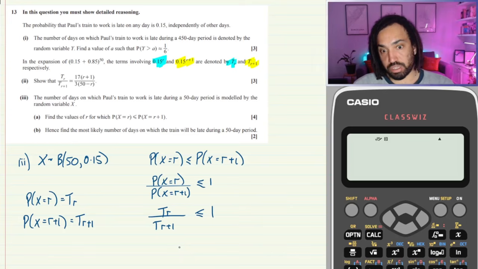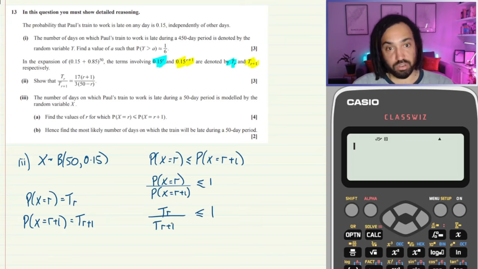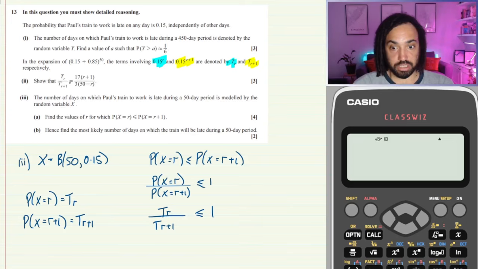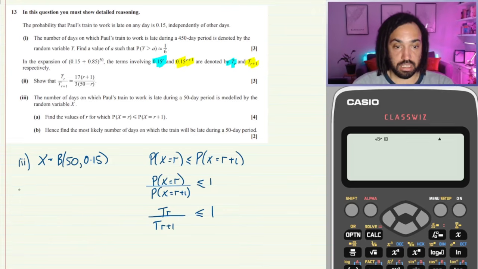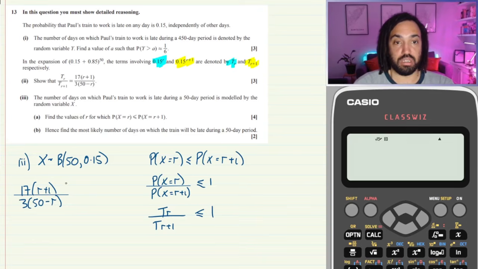Okay, so we've got an expression for that, haven't we? Yes, part 2, we have an expression for that. Beautiful. Okay, so let's just write that out as 17r plus 1 over 3, 50 minus r needs to be less than or equal to 1.